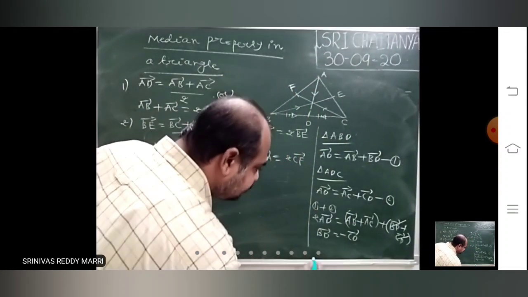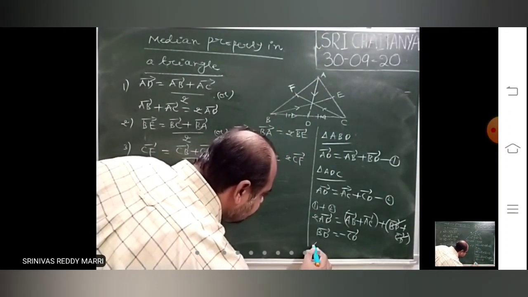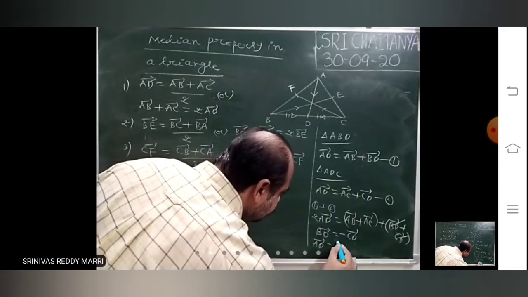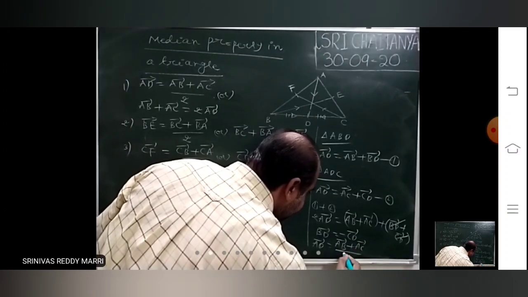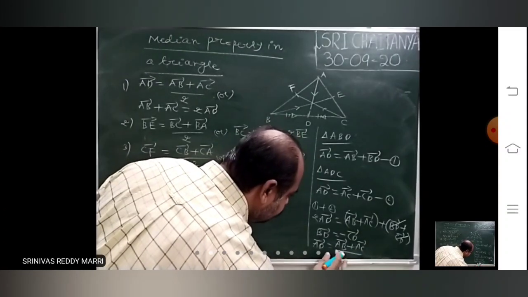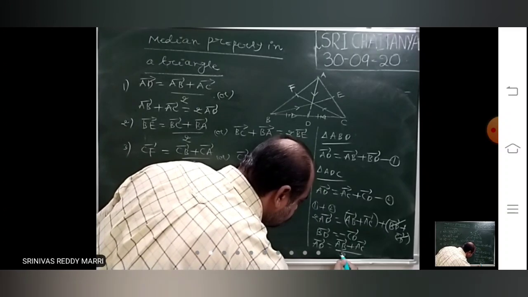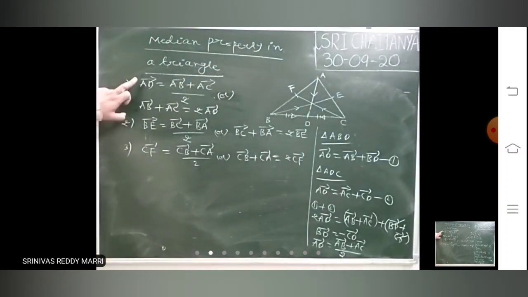Therefore, these both will get cancelled. That means you will get AD bar equal to AB bar plus AC bar, the same median property, divided by 2. That is the property. Like that, similarly, you will get all the things. So, very important property. With problems, we will use this more. Whenever you want the median, use this property.